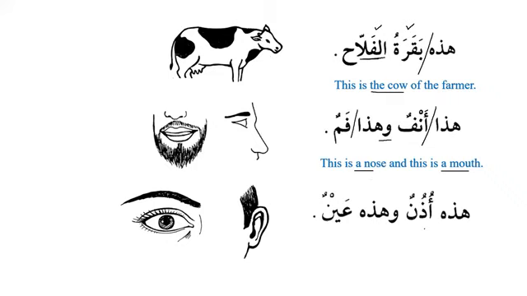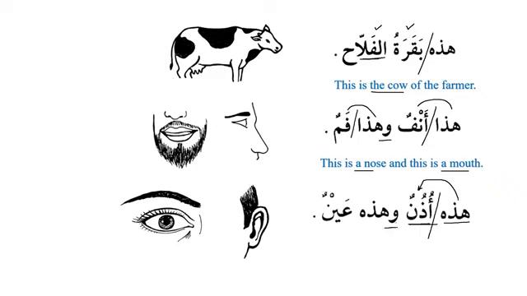Now the next thing that is coming over here, here it says هذه أذن. Now why do we have هذه over here? Here we have هذا and here we have هذا. But here we have هذه. Why is that? Do you remember the reason? It's feminine because udhunun is the body part that is in pairs. Yeah, it's in pairs. Excellent. So that's why هذه udhunun.